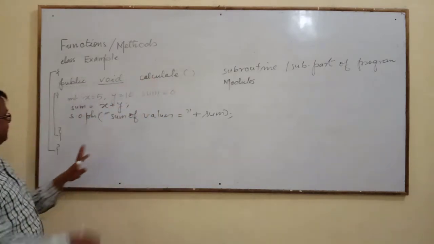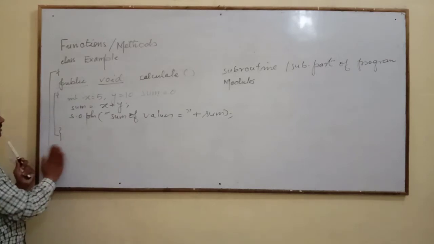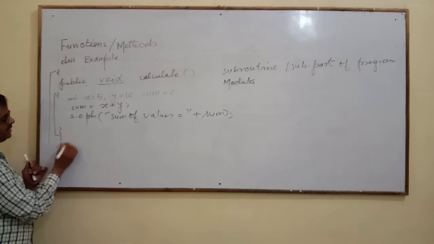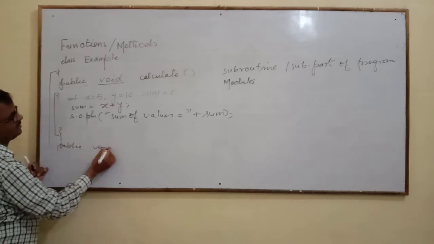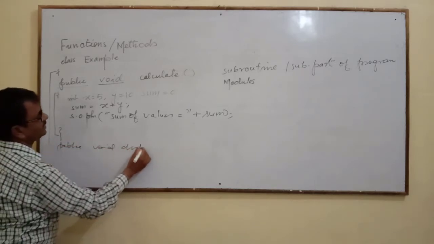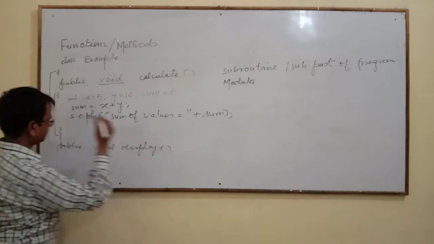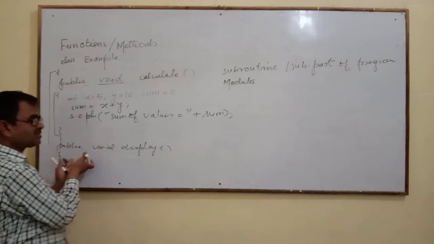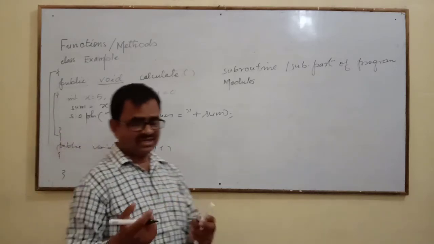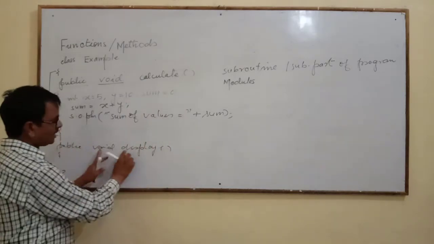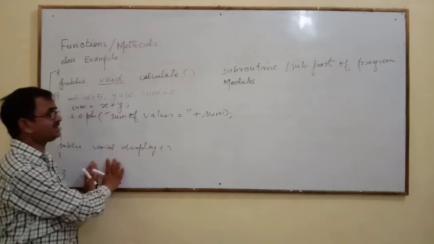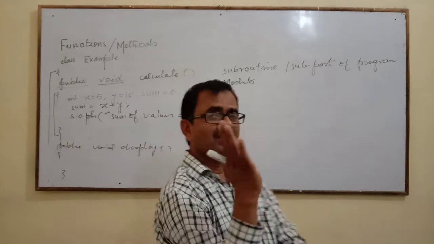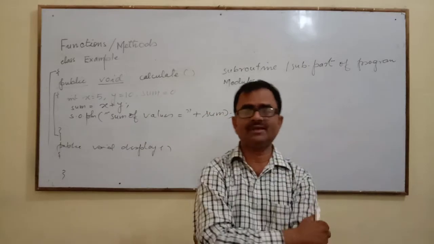Like this, you can make, here is the closure of the class, you can make another one here, public void display. This is another method. Whatever you want to do in this method, you can do separately. Here you execute this and get one answer, and when you execute this method you get another answer. So the methods are the small parts of the program.